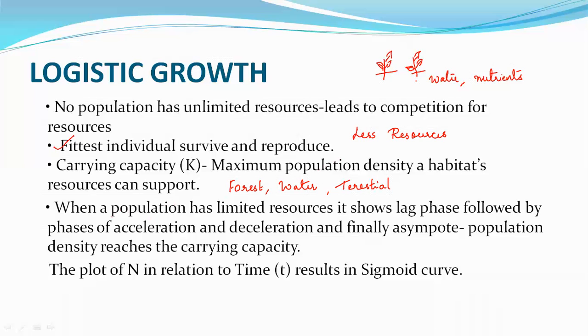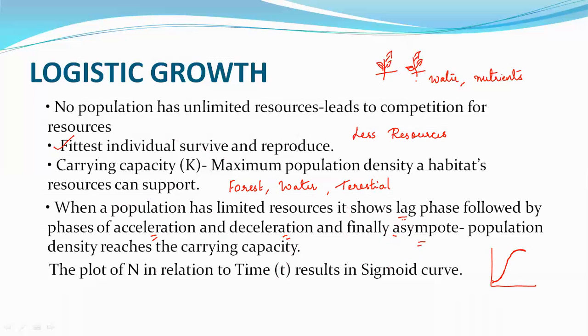Now, when a population has limited resources, it shows a lag phase followed by a phase of acceleration and deceleration, and finally an asymptote. Population density reaches the carrying capacity, meaning that much of resources is there, that much population only can be carried. The plot of N in relation to time t results in an S-shaped sigmoid curve. You have come across words such as lag phase, phase of acceleration, deceleration, and the asymptote.